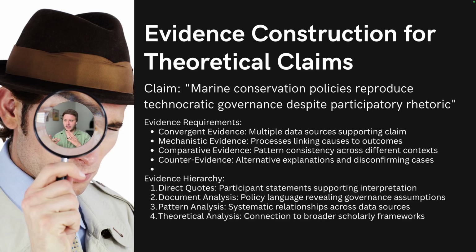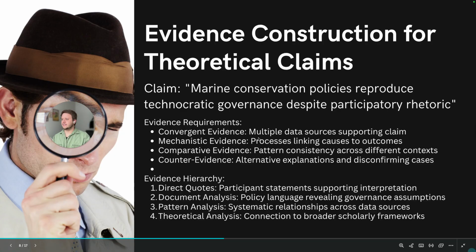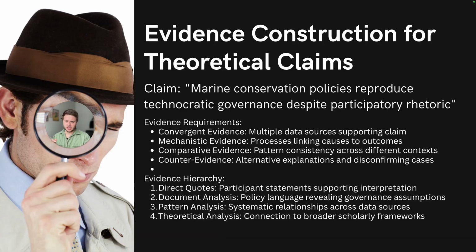Mechanistic evidence would be a causal linkage, right? We can clearly see that there's a process explaining why technocratic governance operates in this way, why it's prioritized. This is not always easy to find with qualitative data. I already mentioned that. Comparative evidence is looking for whether this pattern that we observed is consistent across different contexts, right? So we saw this in Indonesia. We might want to check this in the Philippines as well, or in another area further away from our study location, if possible. Or did somebody else conduct a similar study that I could compare my results to?